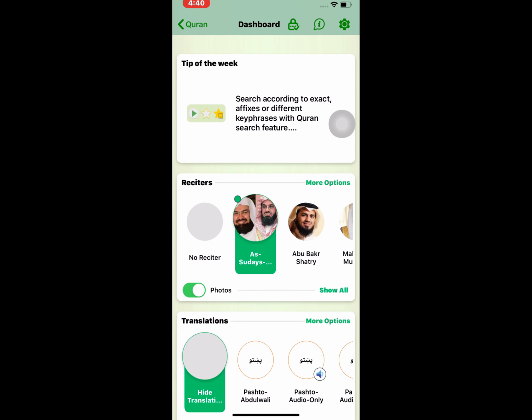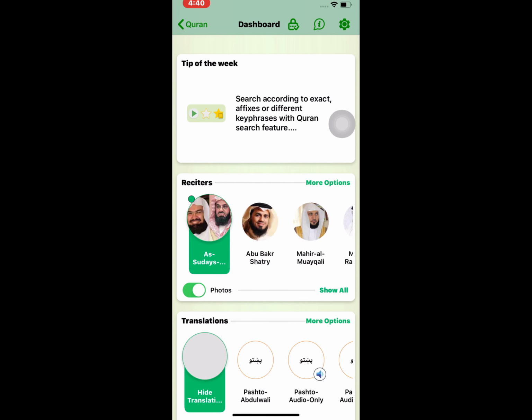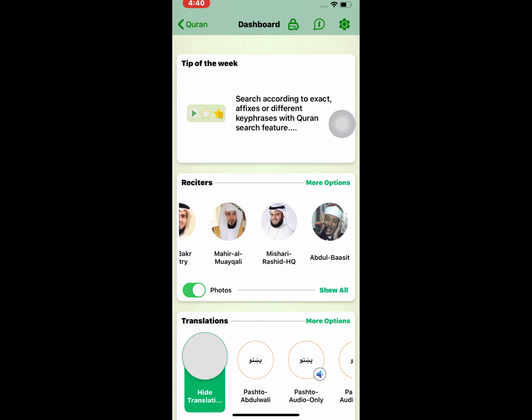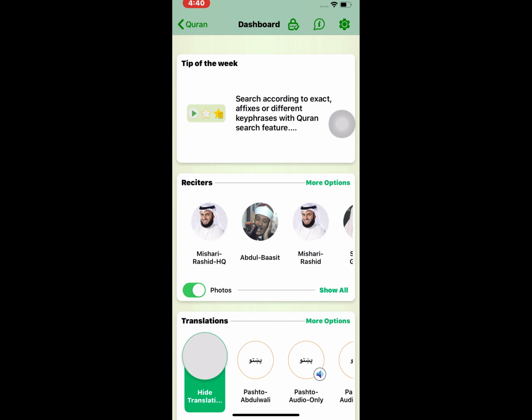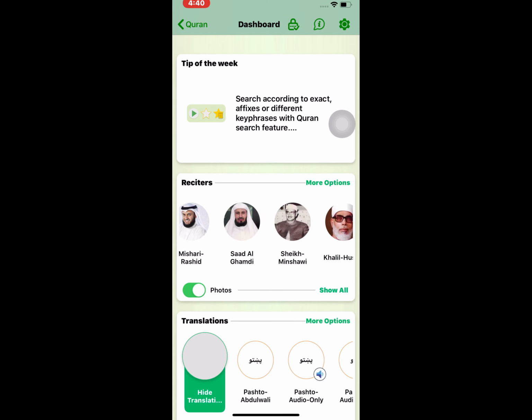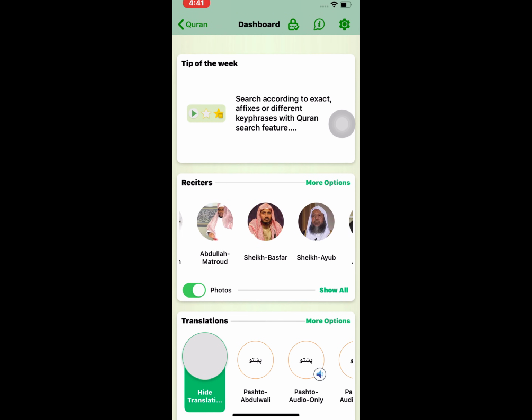For the reciters, Sudays is my favorite. It has Abu Bakr, Mahir al-Muayqali, Mishari Rashid, Abdul Basit, Saad al-Ghamdi, Sheikh Minshawi, and lots of other reciters.